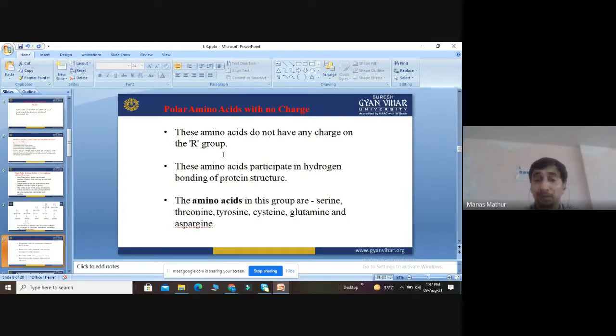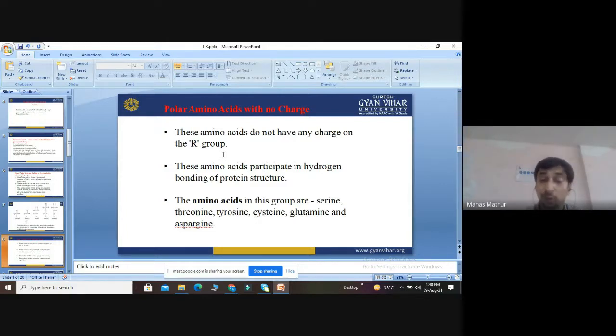Then come those amino acids which dissolve in water and which do not have any charge. The next category is polar amino acids which don't have any charge. These amino acids do not have any charge on the R group, and they participate in hydrogen bonding of protein structure.